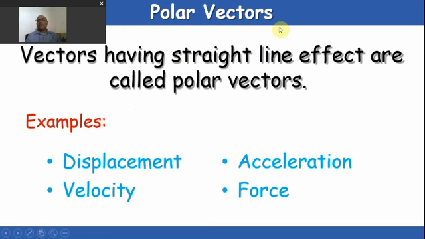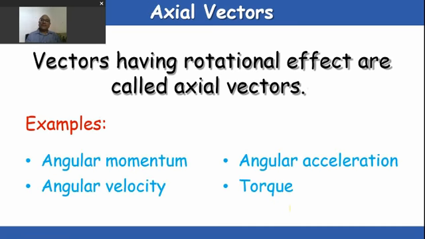Okay, so polar vectors. Vectors having a straight line effect are called polar vectors, like displacement, velocity, acceleration, force. So they are actually working in a straight line. They have a straight line effect. So these are polar vectors.